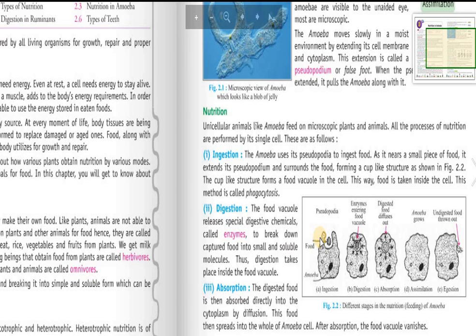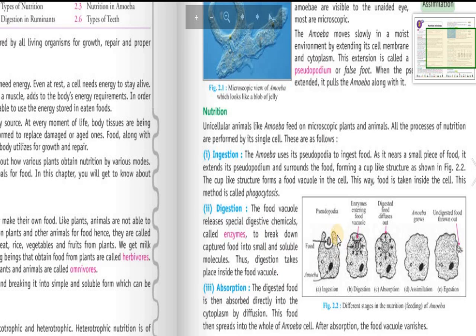and later for the digestion part. So let's move to the digestion. The food vacuole releases special digestive chemicals called enzymes to break down captured food into small and soluble molecules. Thus digestion takes place inside the food vacuole.